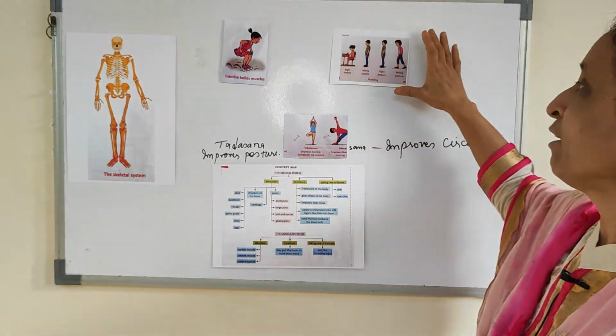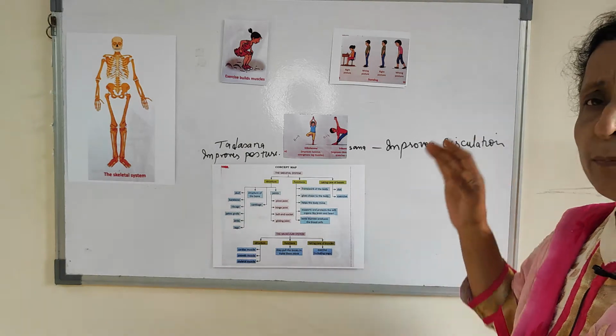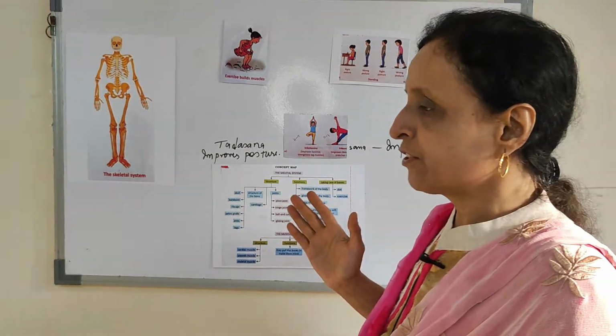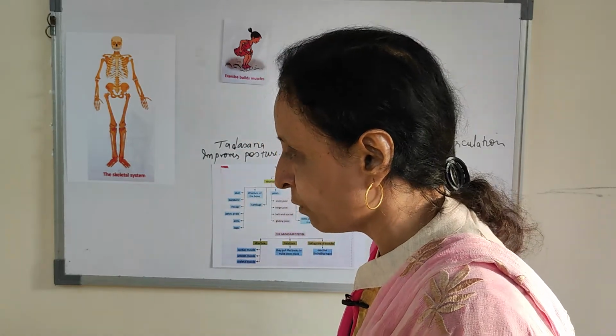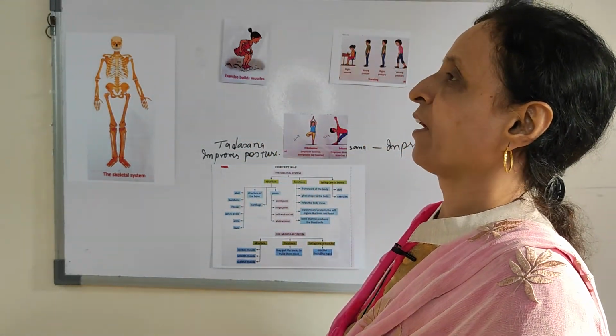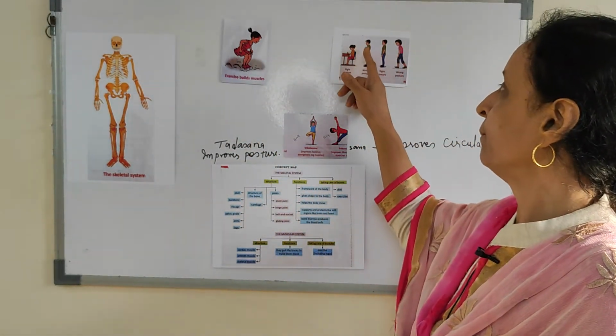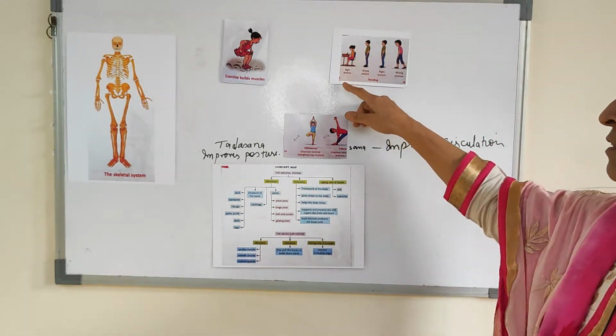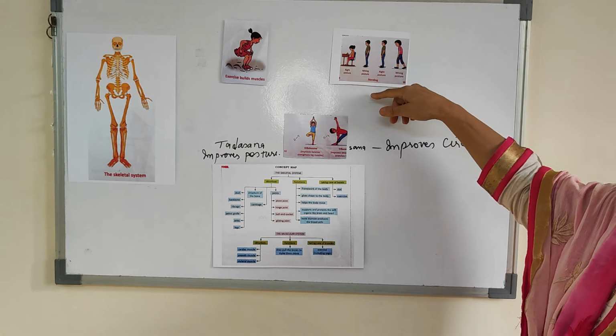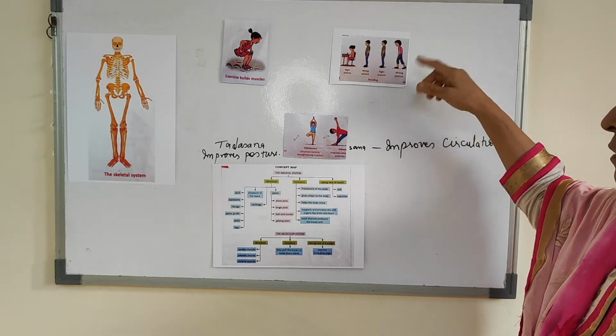Then the right posture. Bones, as they develop, if in childhood you are keeping your bones like this, they will develop like this only. Always be straight so that your posture will improve. Sit straight, walk straight. So this is right posture, wrong posture, right posture.